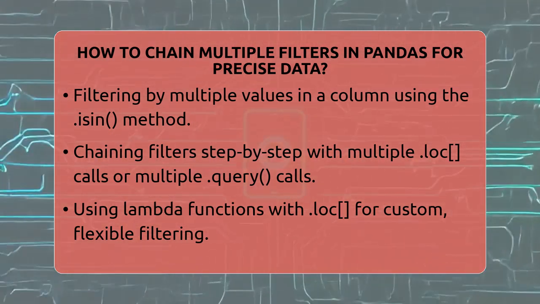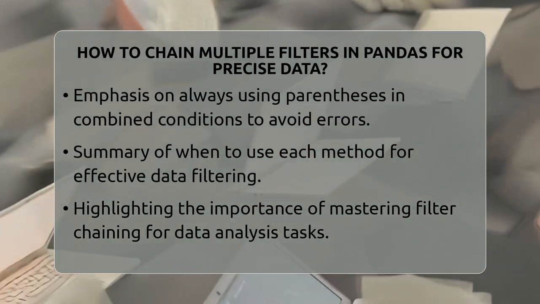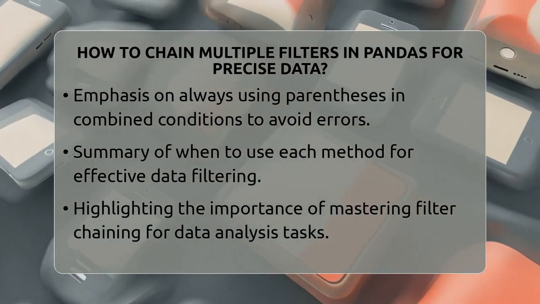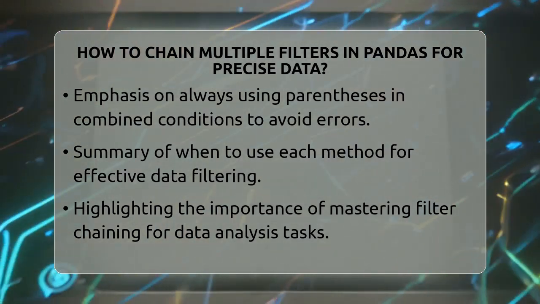For more flexibility, you can use lambda functions with loc, for example, df.loc[lambda x: (x['age'] > 30) & (x['salary'] > 50000)]. This applies a custom filter that combines conditions in a clear way.